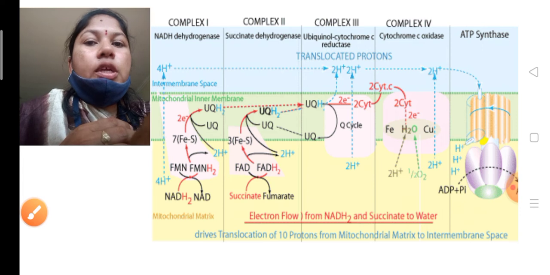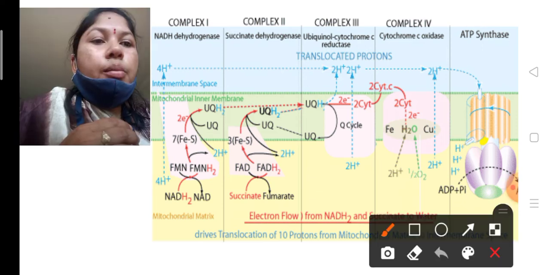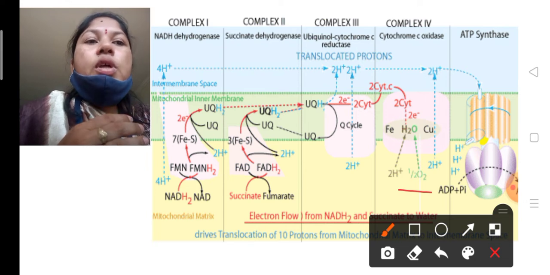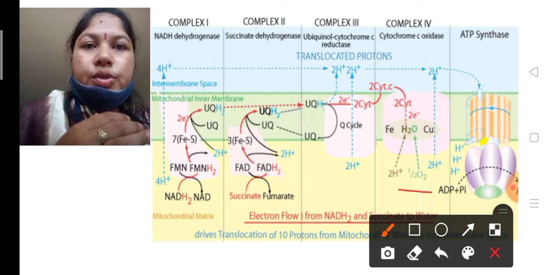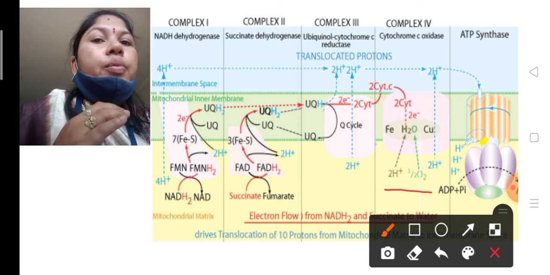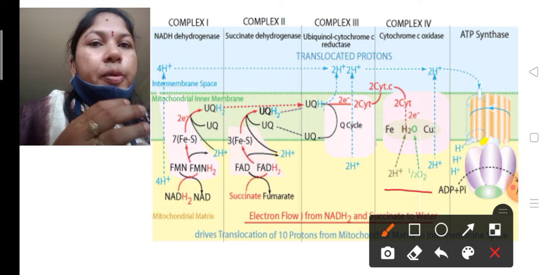That half oxygen molecule receives the electrons from cytochrome C and forms a water molecule with the utilization of protons.